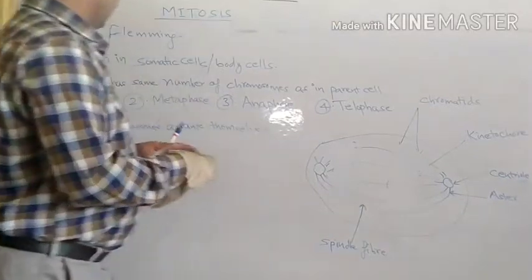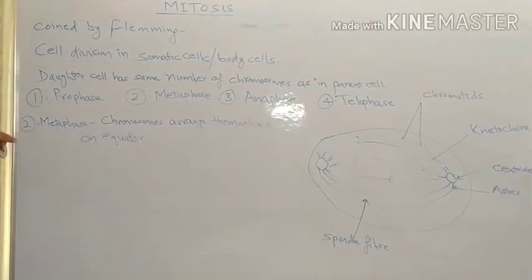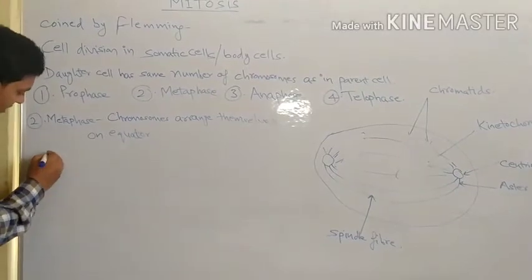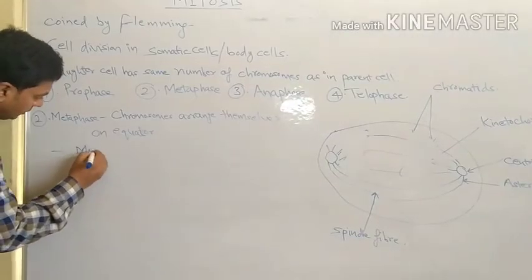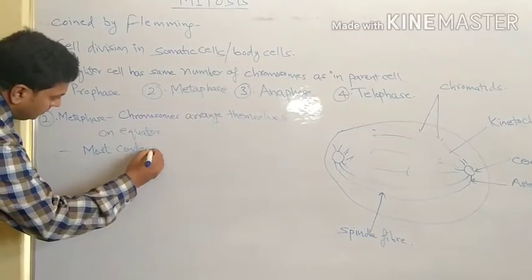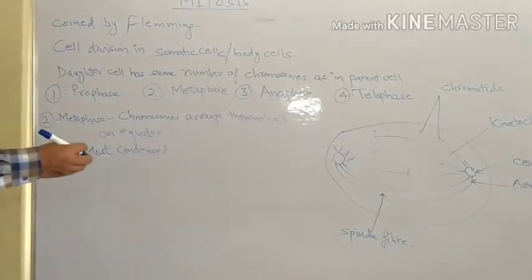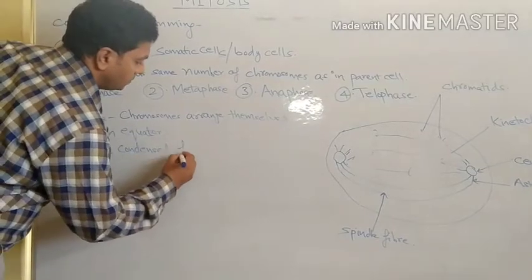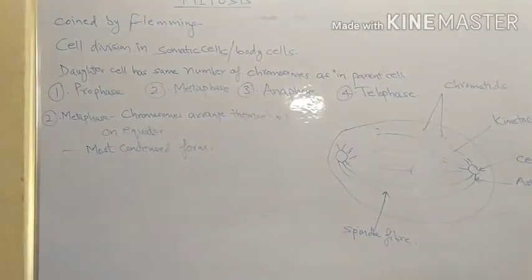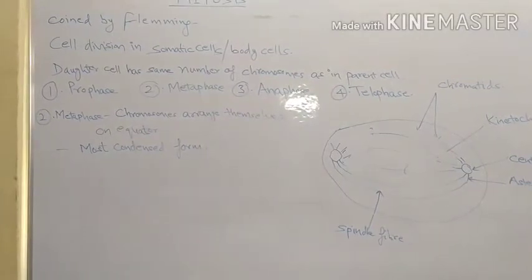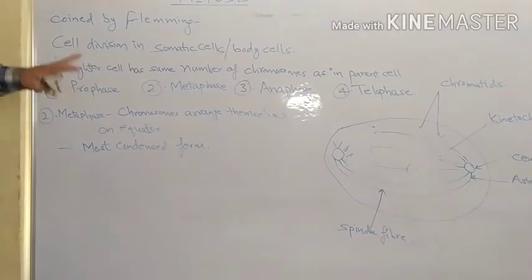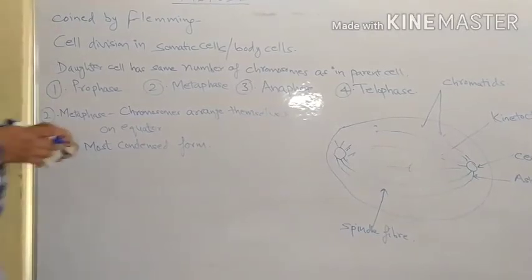In metaphase, chromosomes are in their most condensed form. One thing is clear: chromosomes are arranged in most condensed form, and they are arranged on the equator. Here it is, the equator is here.